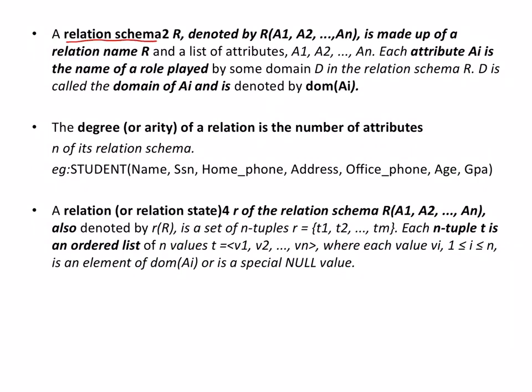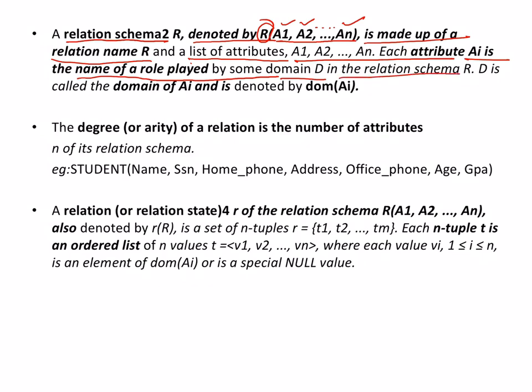In a relation schema, denoted by R, in the bracket A1, A2, ... An, is made up of relation name R. So R is the relation name. Okay, and what are the attributes? All these A1, A2, so on up to An, all these are attributes. Okay, so Ai is the name of the role played by some domain D in the relation schema R. D is called the domain of Ai and is denoted by domain of Ai.